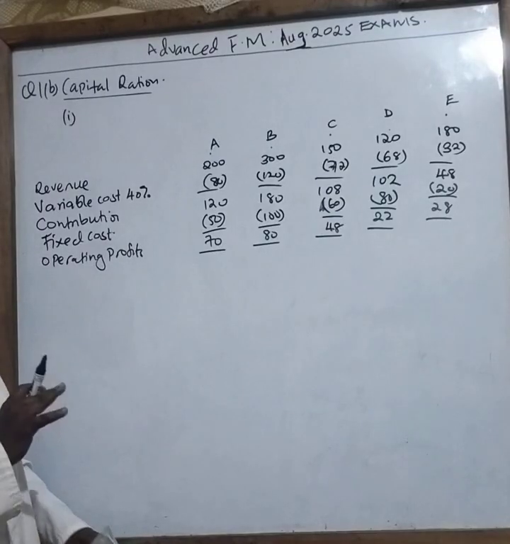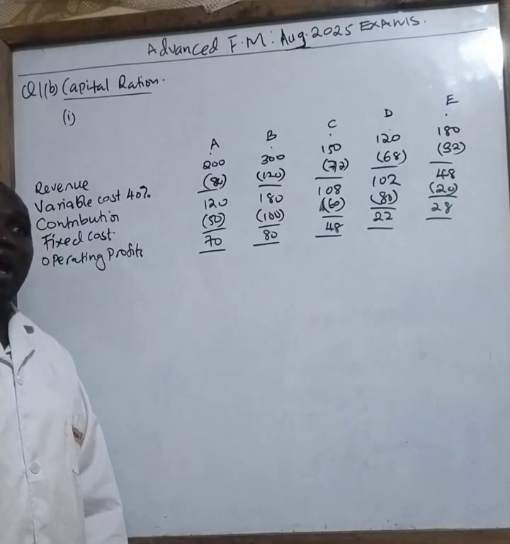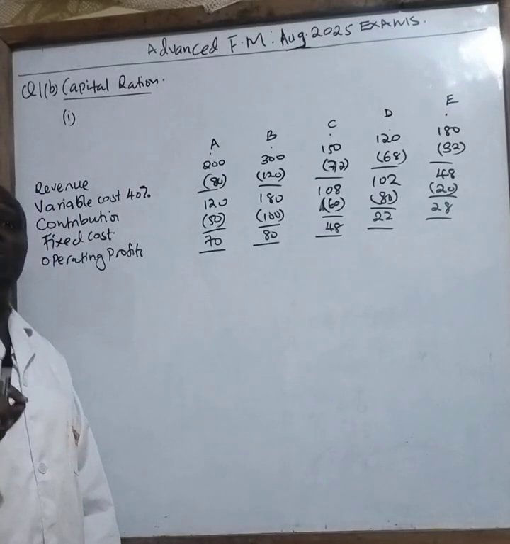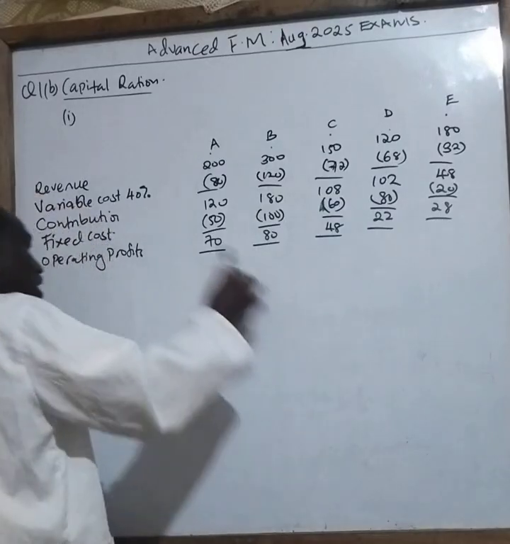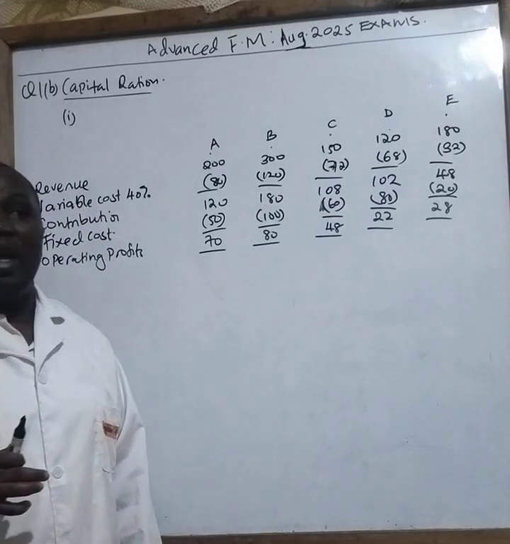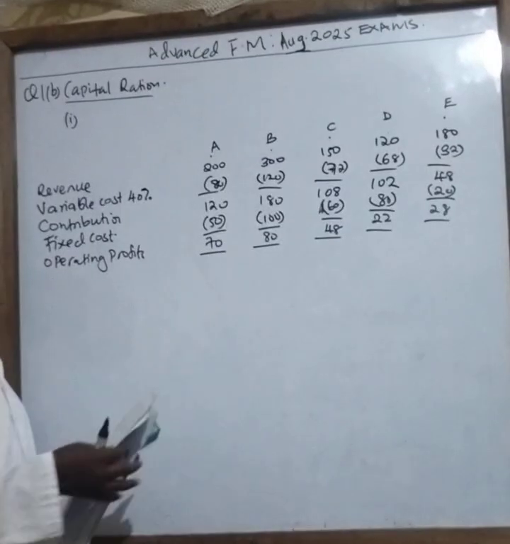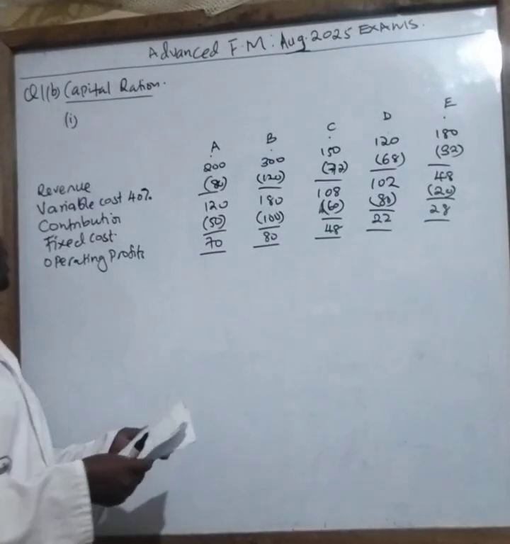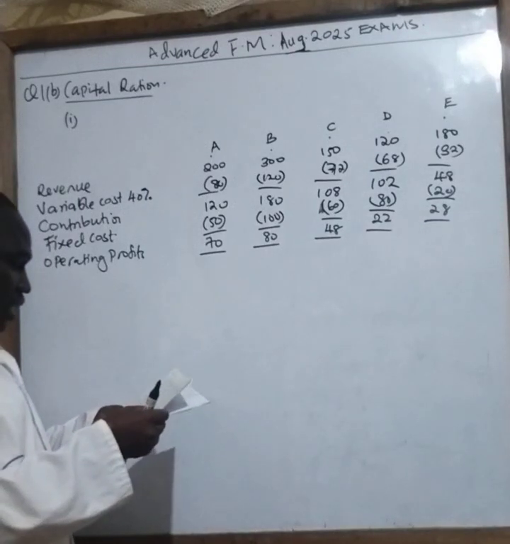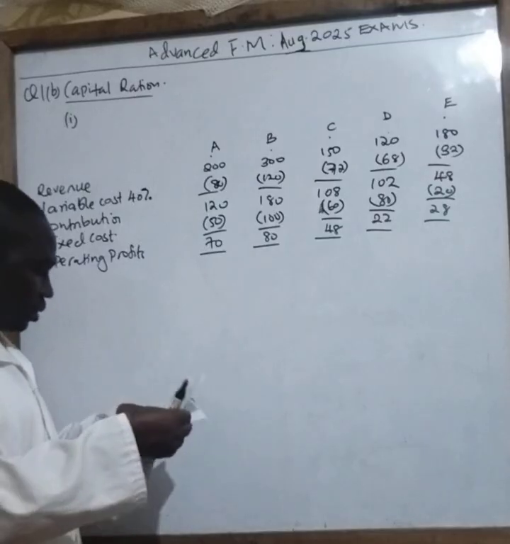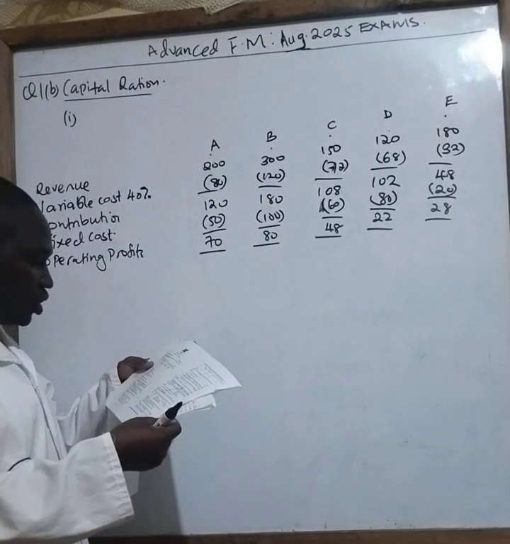But because here we are dealing with cash flows, we add back our depreciation. Once we add back our depreciation, we arrive at what we call the cash flow. So we subtract depreciation, then we add it back after providing for our taxes. In this question you have been told there are no taxes and no depreciation. On the same note, we have also been given information. The question is very clear. Roman 1 is saying optimal allocation of the available capital to the projects.